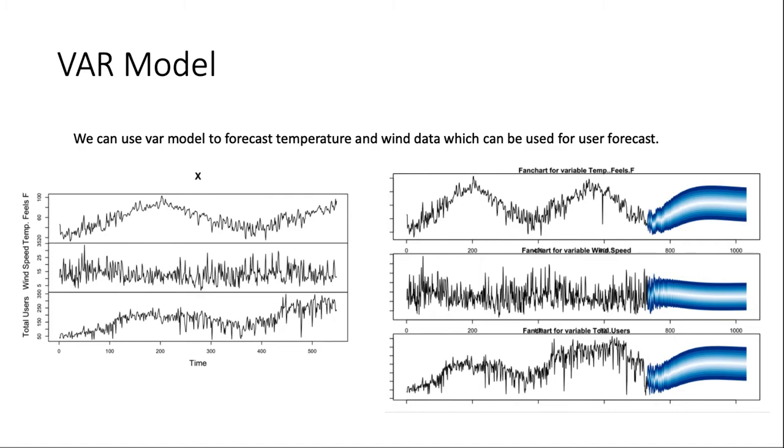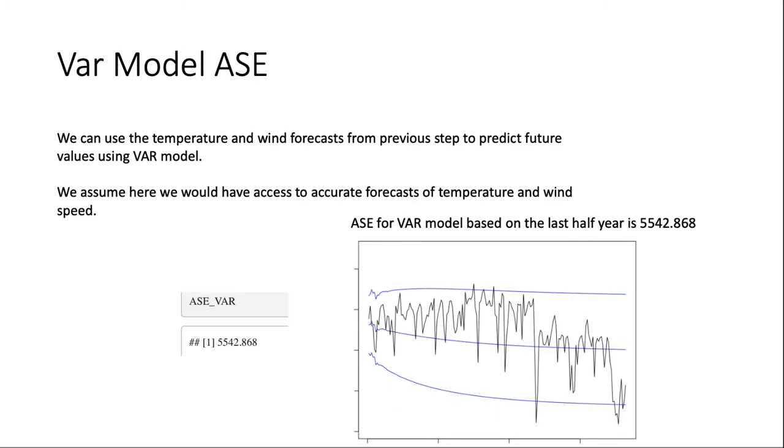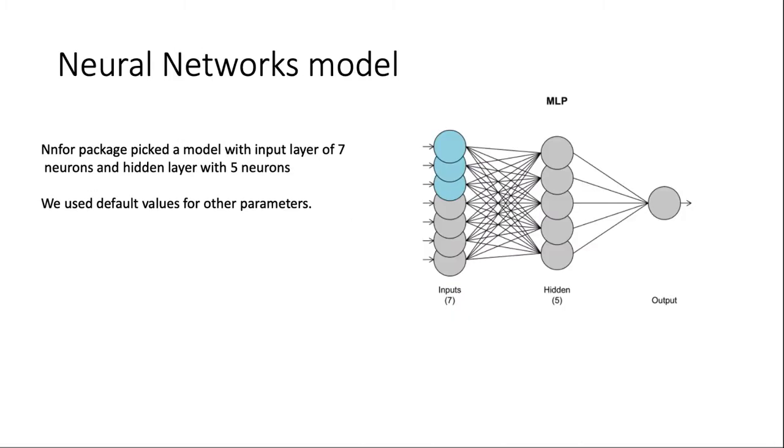Next thing we tried was a VAR model. Now this, we just assumed we would have access to the predictions of wind speed and temperature for our forecast. With this assumption, we are able to calculate an ASE for the VAR model, and it came out to be 5,542. Now this is even higher than the one for the ARIMA. So we tried a neural network. We just left it with the default parameters, and this seemed like a reasonable choice since the ARMA and ARIMA models didn't give us very valuable predictions. Those are the two models we would have looked at to inform us about what the hyperparameters were to set for this model.